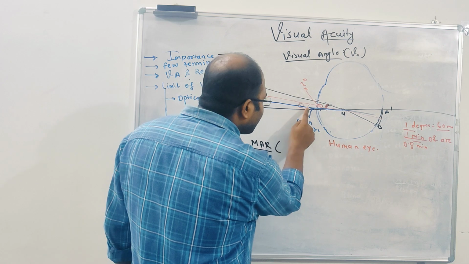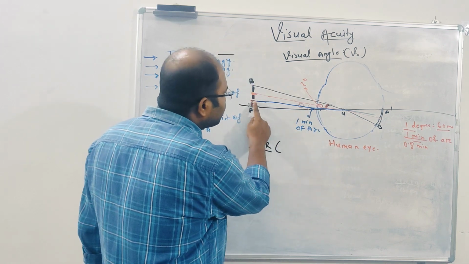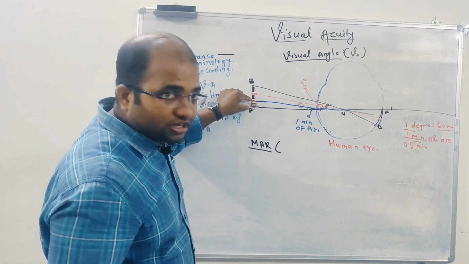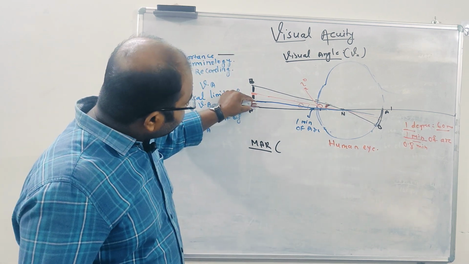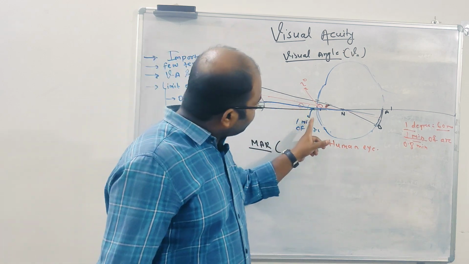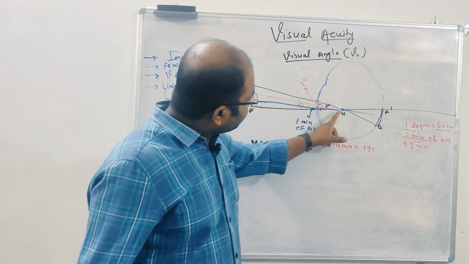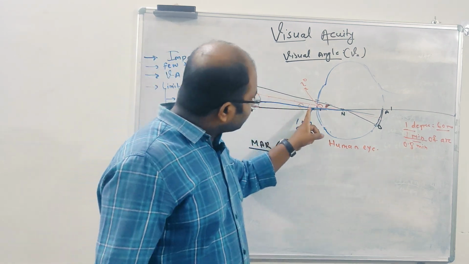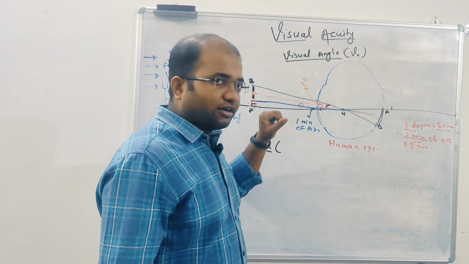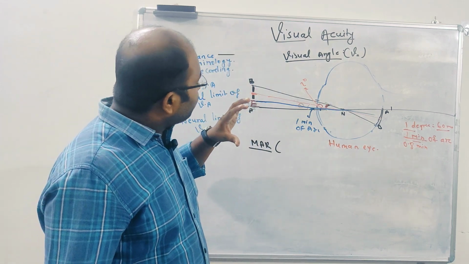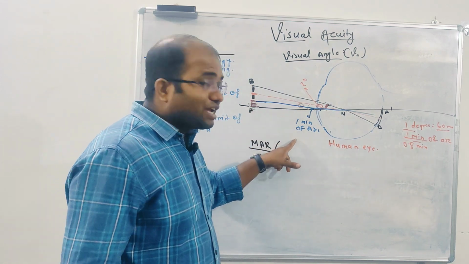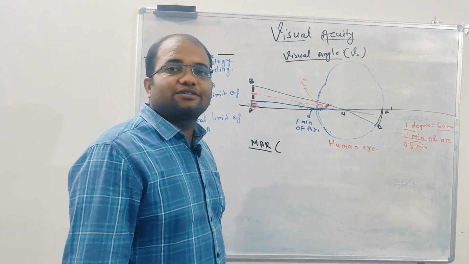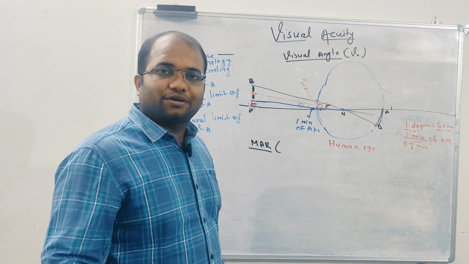And this threshold of angle, this is one visual angle only, right? Listen carefully. This object, letter E, is subtending 1 minute of arc at the nodal point of the eye. So this object is subtending some angle at the nodal point, and this is called the visual angle. But when it is subtending 1 minute of arc, in the case of the human eye, it is called the minimum angle of resolution. You are getting it?